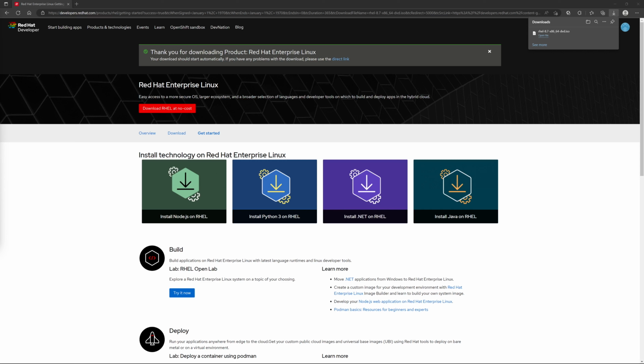We just completed downloading the ISO for Red Hat Enterprise Linux 8.7. Our next step in the process is to bring up VirtualBox, which is going to be our virtualization software, and we're going to install Red Hat Enterprise Linux using VirtualBox.